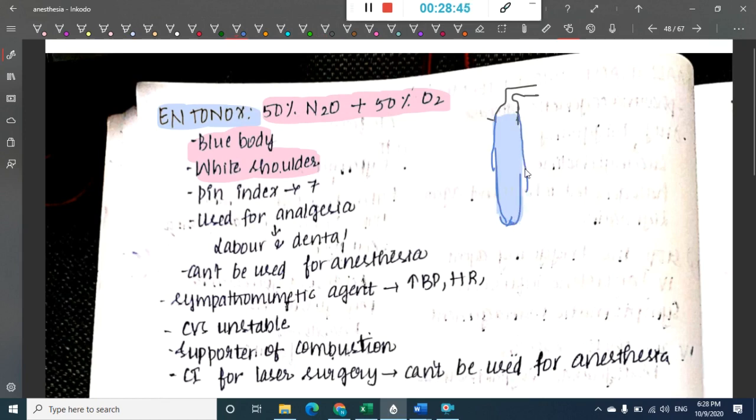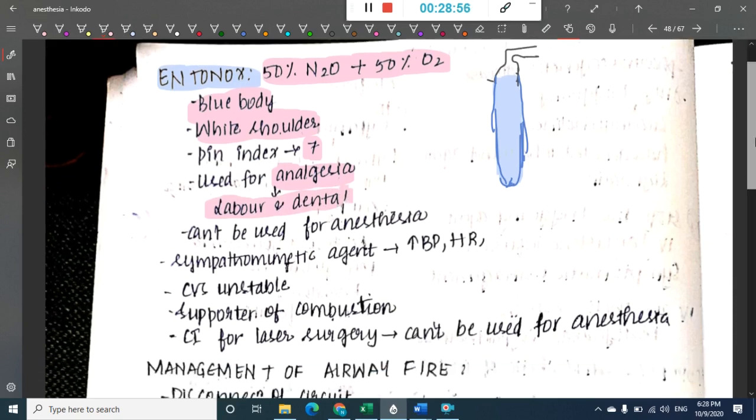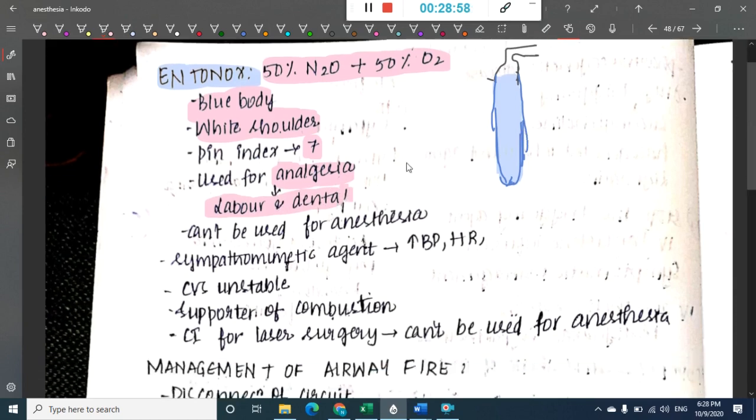So that is Entonox. The pin index system of Entonox is 7. It is used for analgesia. Mainly it is used in labor and dental analgesia. It cannot be used for anesthesia. Remember, it is not used, can't be used as anesthesia.